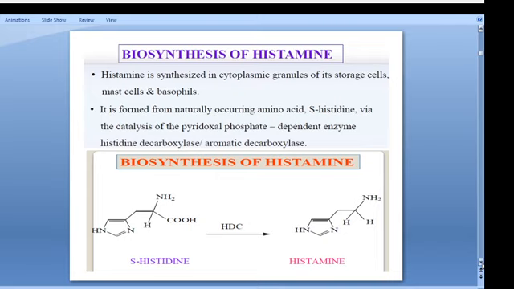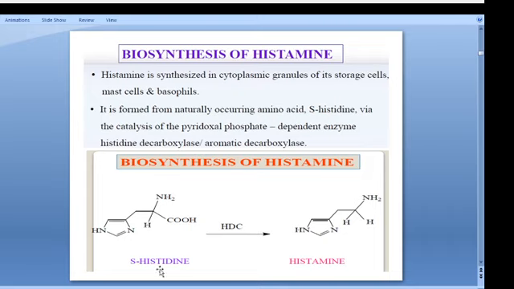Histamine is synthesized in the cytoplasmic granules of its storage cells, mast cells and basophils. It is formed from the naturally occurring amino acid L-histidine via catalysis by the pyridoxal phosphate dependent enzyme histidine decarboxylase, or aromatic amino acid decarboxylase.